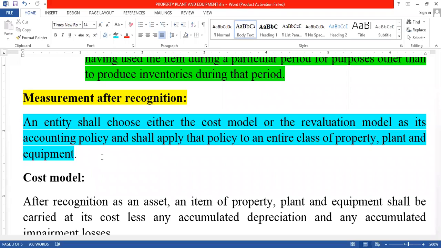So measurement after recognition is nothing but this: when we are recognizing an asset in an organization, it is already installed and already running. But after recognition, how will it be measured? It will be measured by using two important models. The first one is the cost model and the second one is the revaluation model. These two models we will discuss in the next class.